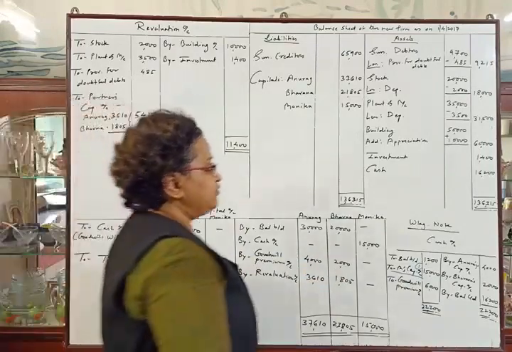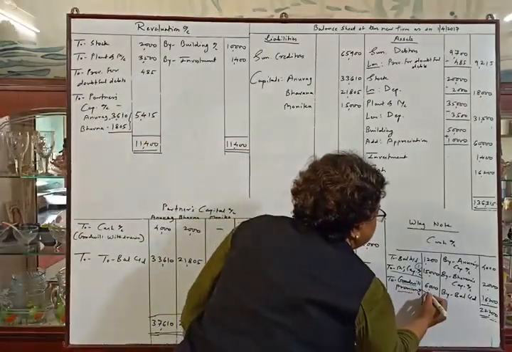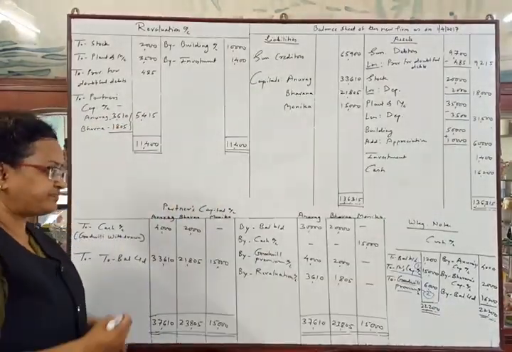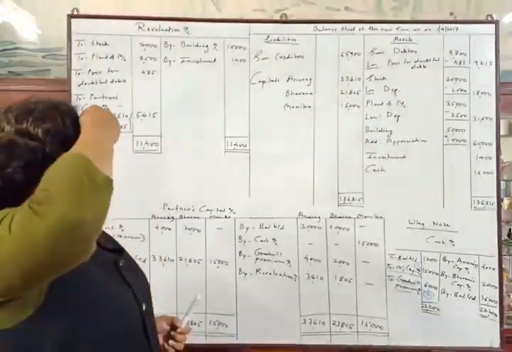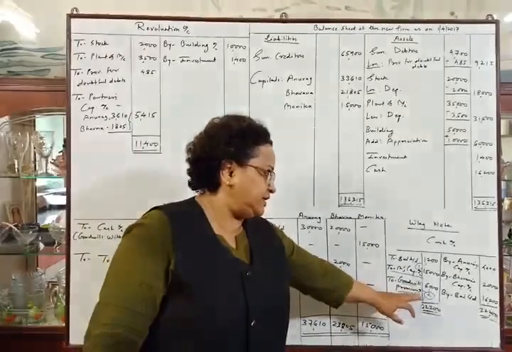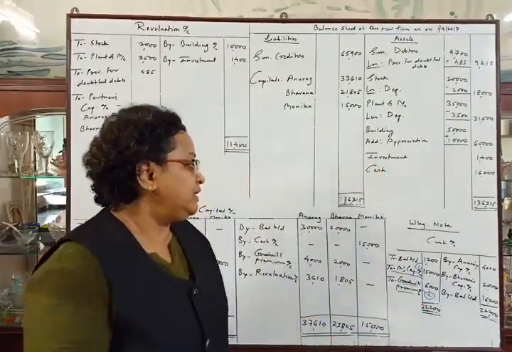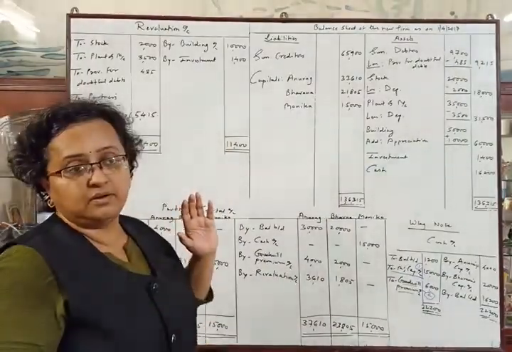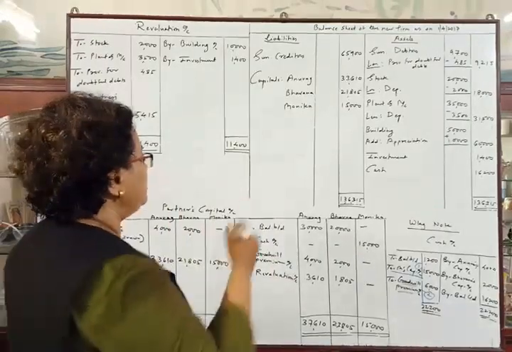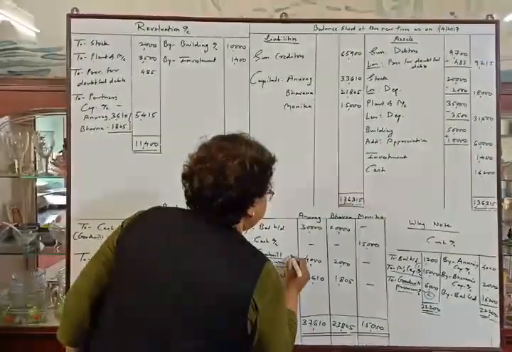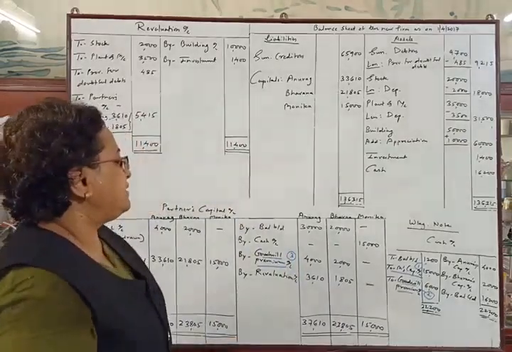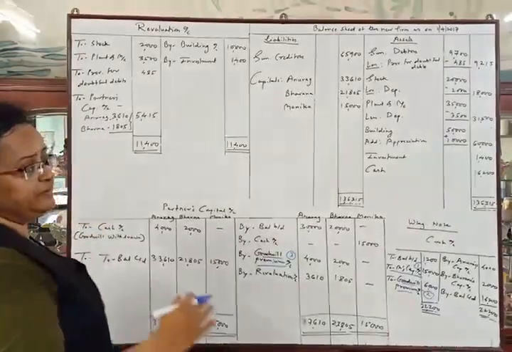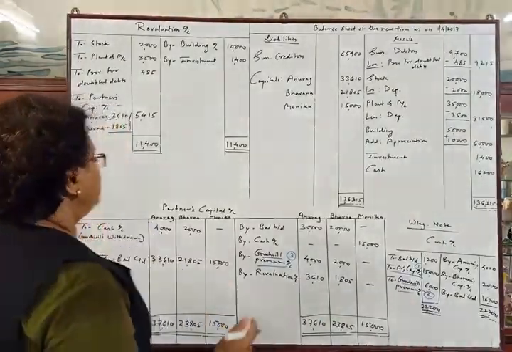Then the second entry will be of goodwill premium. This will be the second entry, that is cash account debit to goodwill premium account, being goodwill brought by the new partner, share of goodwill. The second posting of goodwill premium will be in the goodwill account. After that, we have transferred the amount of goodwill to Anurag's capital account and Bhavana's capital account. So this will be the third entry: Goodwill premium account debit to Anurag's capital account and Bhavana's capital account, being goodwill premium distributed between the partners.